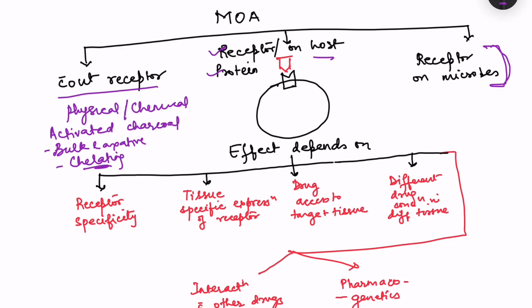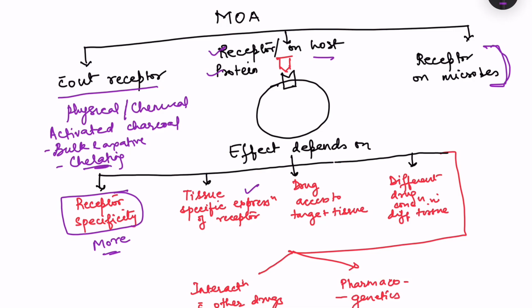So the effect of this depends on the receptor specificity. That means which receptors in the body the drug is binding to. Okay, is it binding to only one type of receptor or to many receptors? When it binds to only a particular type of receptor, that means it is more specific. Okay, then what is the tissue-specific expression of the receptor?